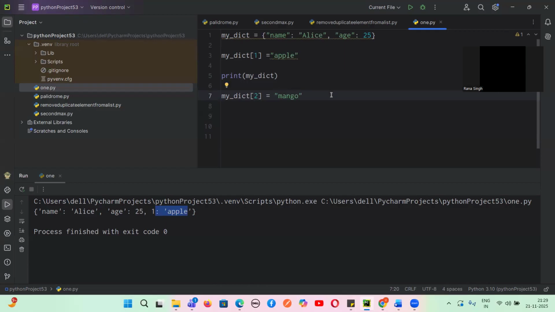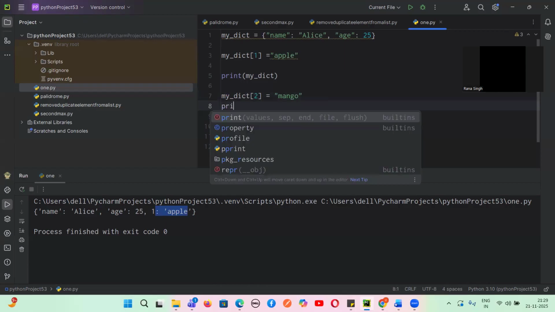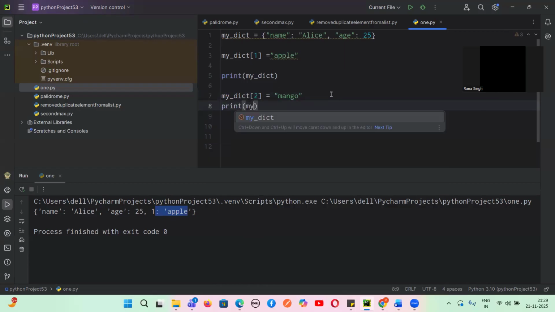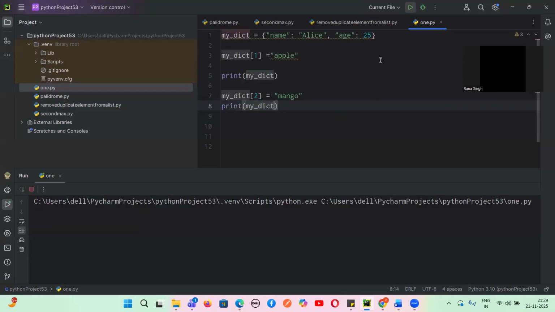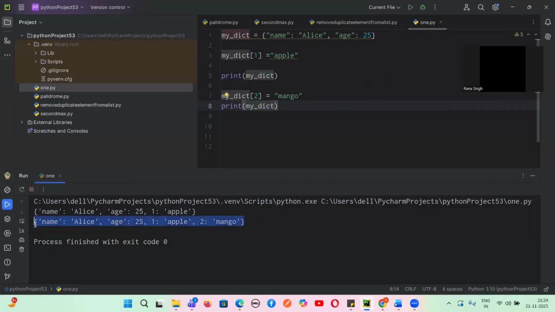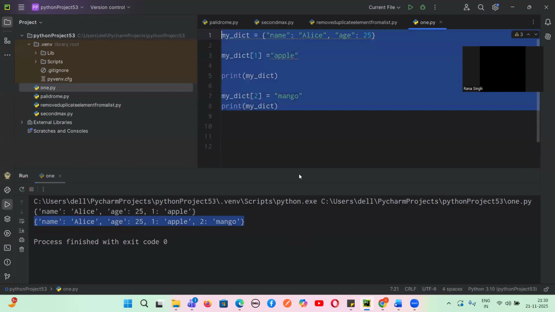Yes or no, guys? Now, if I print this, will it be added or not added? Definitely it will be added. Let us just see. This is how we add an element to a particular dictionary. Are you clear till this much?